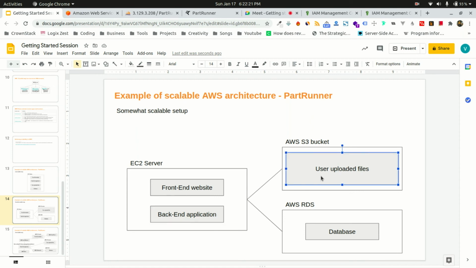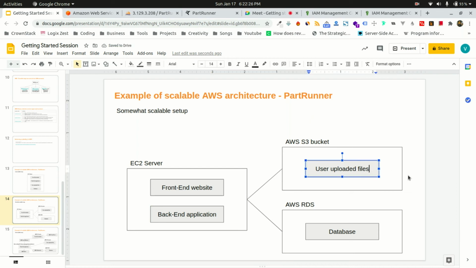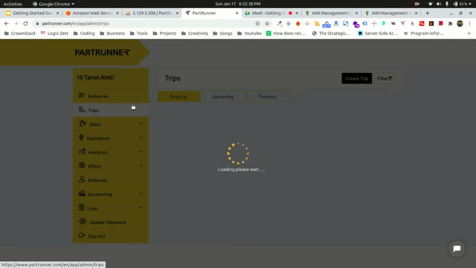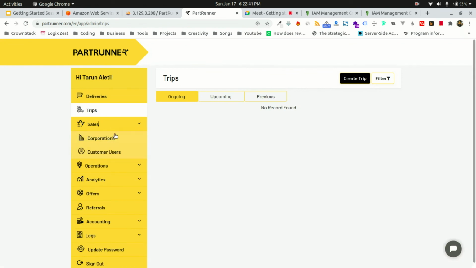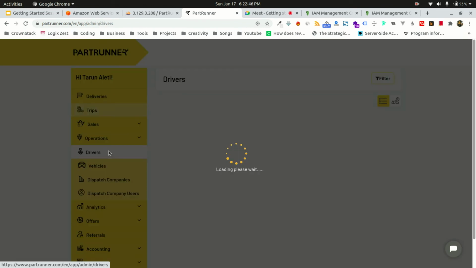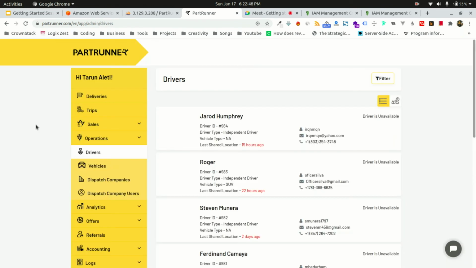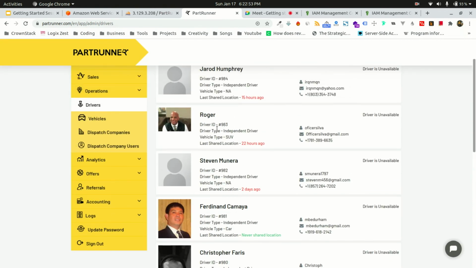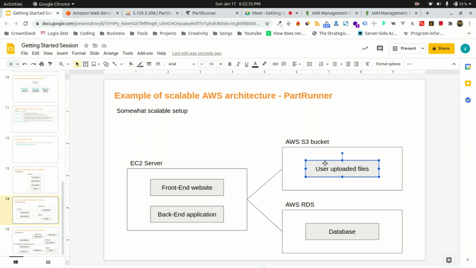So what Amazon S3 does is that for every uploaded file, they provide you a URL. So you will use their Amazon S3 URLs in your applications. So that's what we are doing over here. If you see this thing, let's say over here, drivers. So when creating drivers, we have given the facility to the drivers to upload their photo. So you see all these photos are there. So where are these photos stored? These photos are stored on Amazon S3.